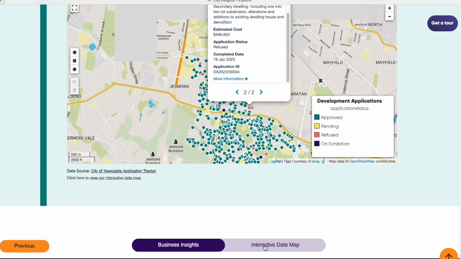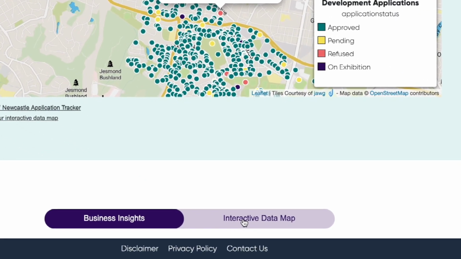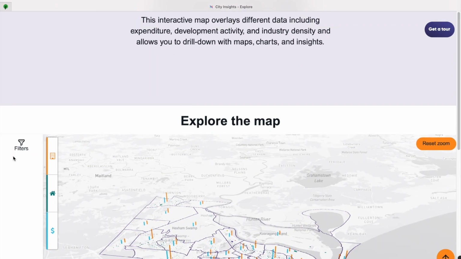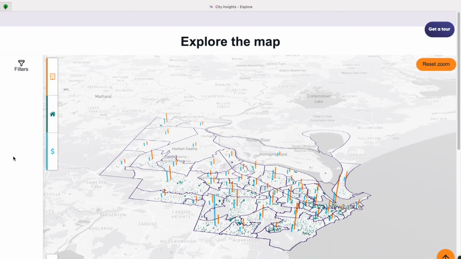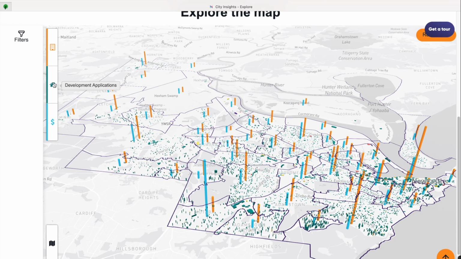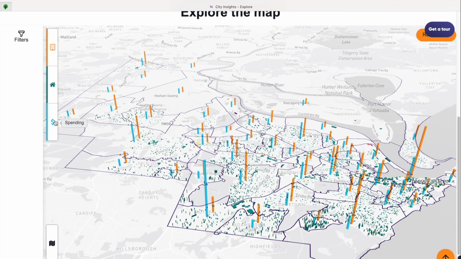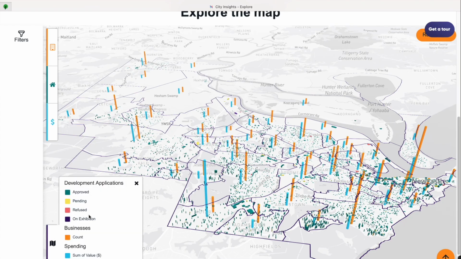To bring all of this together, and to access more demographic overlaps, James switches to the interactive data map. Here, the orange bars represent the number of construction businesses. The green building icons mark development applications, and the blue bars show customer spending. The yellow icons are pending applications.